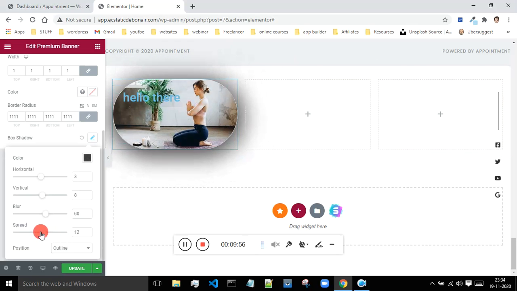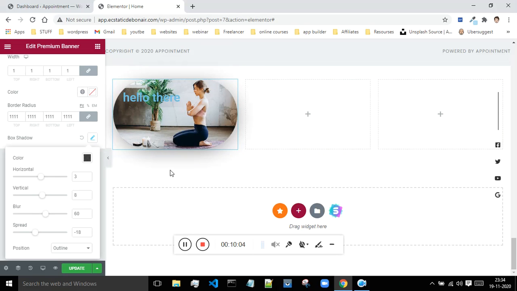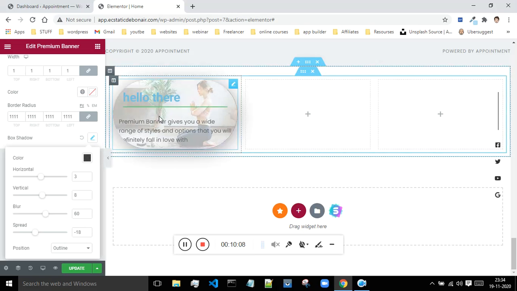Spread is basically the radius of your border, how far or close you want your border to be from this element. Currently the element for which we are giving the border is this container. Okay, so this is how it looks, the content, text, image, everything.